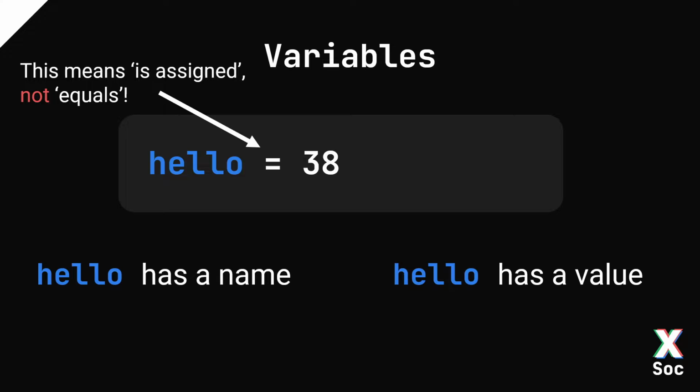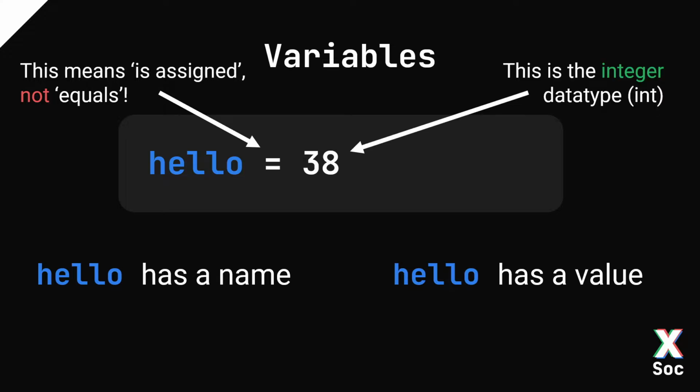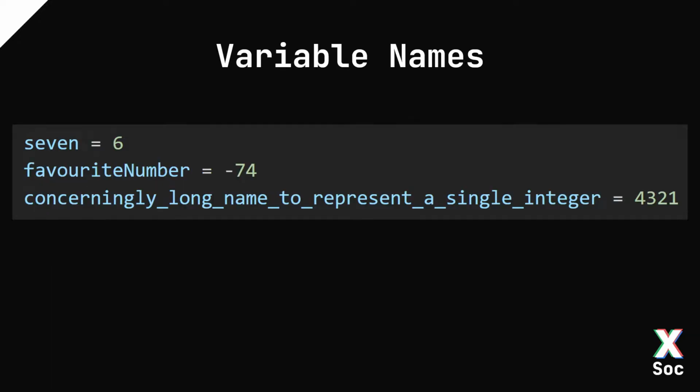And also, you should be aware that we have to represent things by data types. This is not really 38 in the computer, it is a bunch of ones and zeros. But because we wrote 38, here we're telling Python that this is the integer, the whole number, so positive or negative, 38.